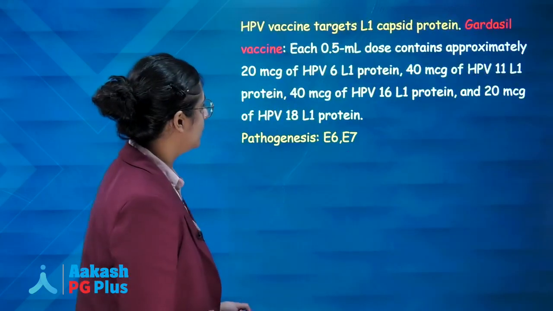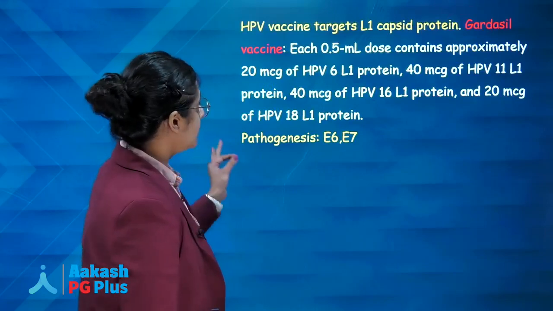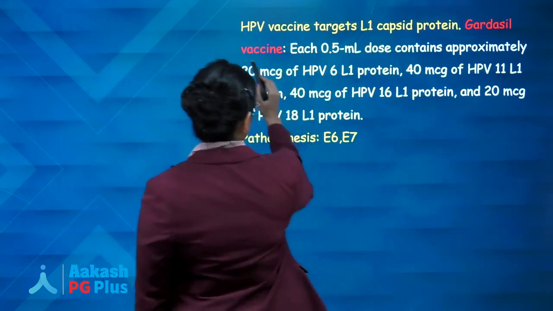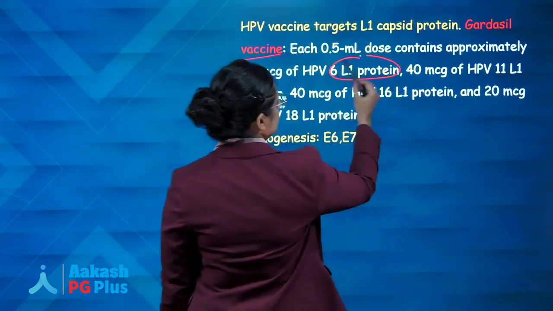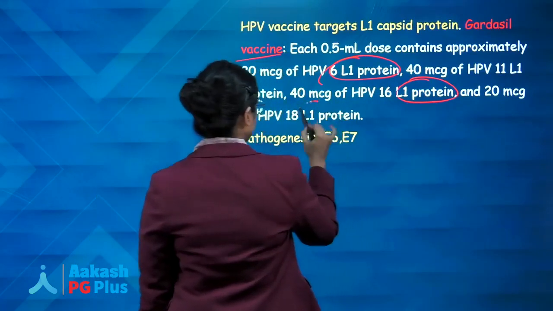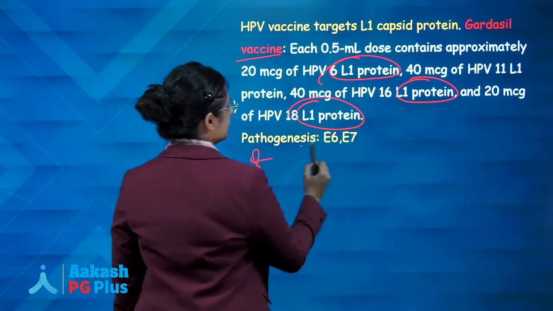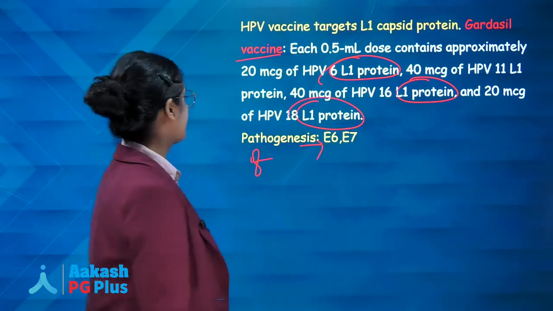L1 capsid protein. Now, HPV vaccine targets L1 capsid protein. Which vaccine? Gardasil vaccine, which contains constituents of L1 protein. But if the question would have been the pathogenesis of HPV depends on, answer would have been E6, E7.